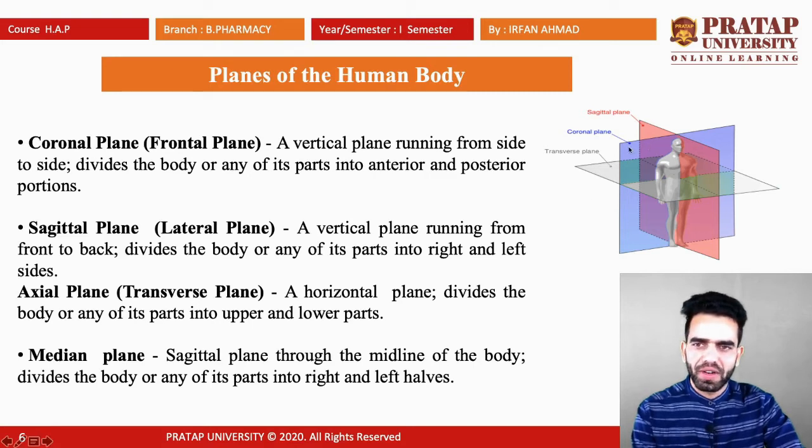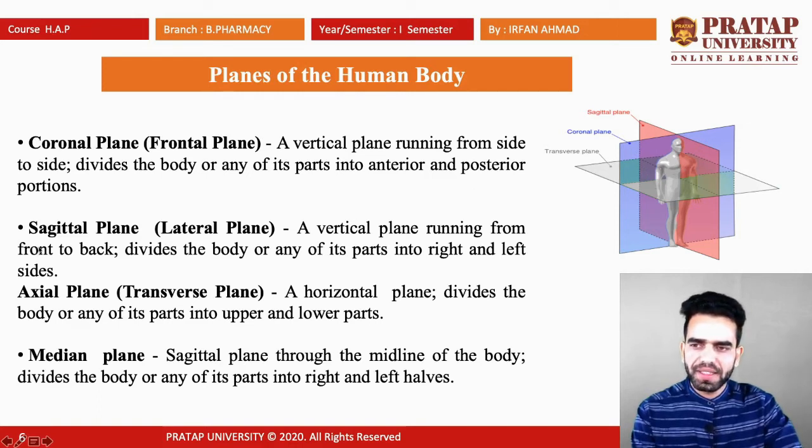First one is the coronal plane, which is also called the frontal plane. This is indicated in blue in the diagram. The coronal or frontal plane is a vertical plane running from side to side. It divides the body or any of its parts into anterior and posterior portions. Front portion will be anterior, back portion will be posterior. So this plane is called the coronal plane or frontal plane.